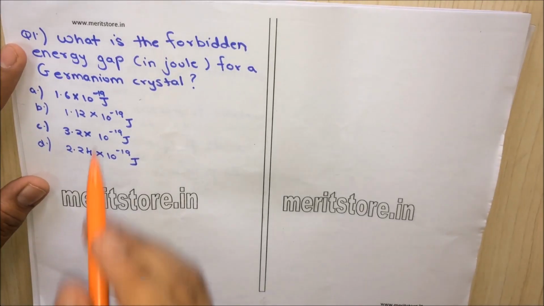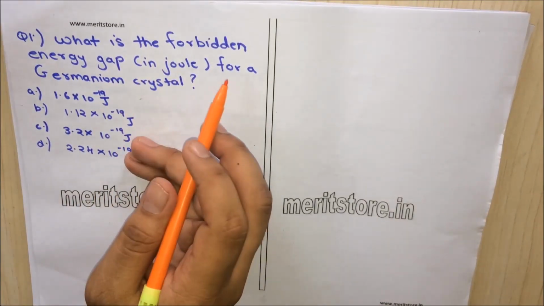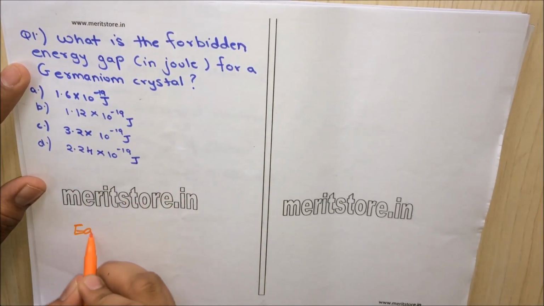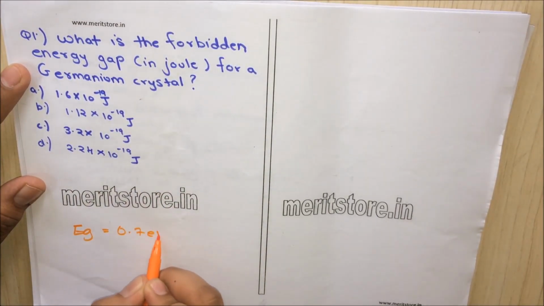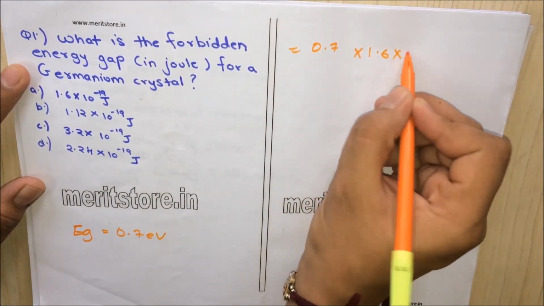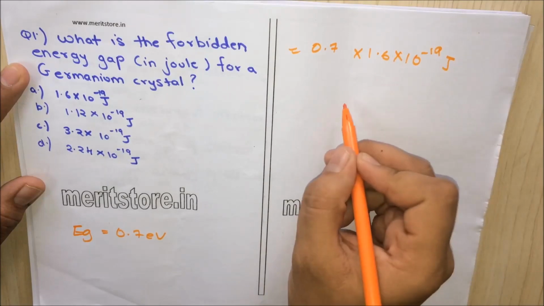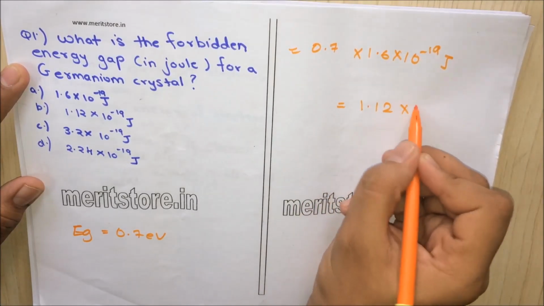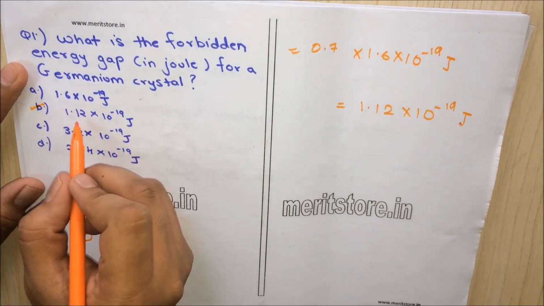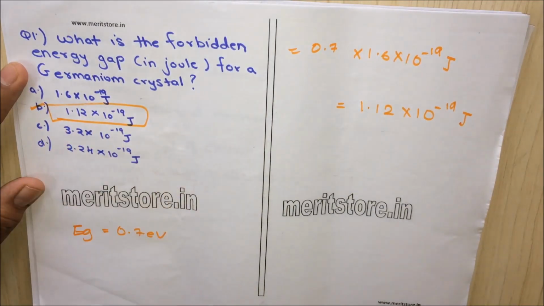Question 1. What is the forbidden energy gap in joules for a germanium crystal? So now Eg is equal to 0.7 eV. So 0.7 into 1.6 into 10 raised to minus 19 joules, which is equal to 1.12 into 10 raised to minus 19 joules. So option B, 1.12 into 10 raised to minus 19 joule, is the correct answer.